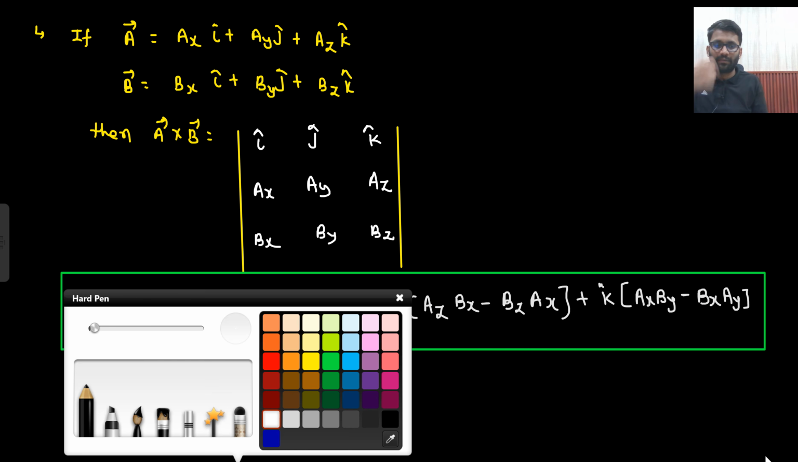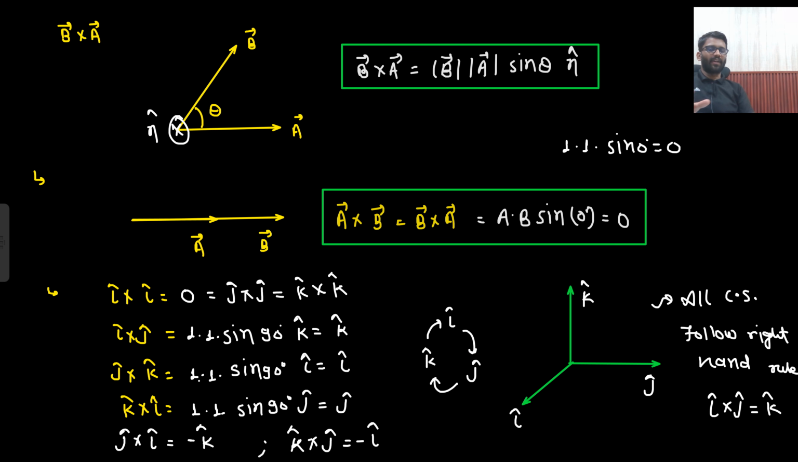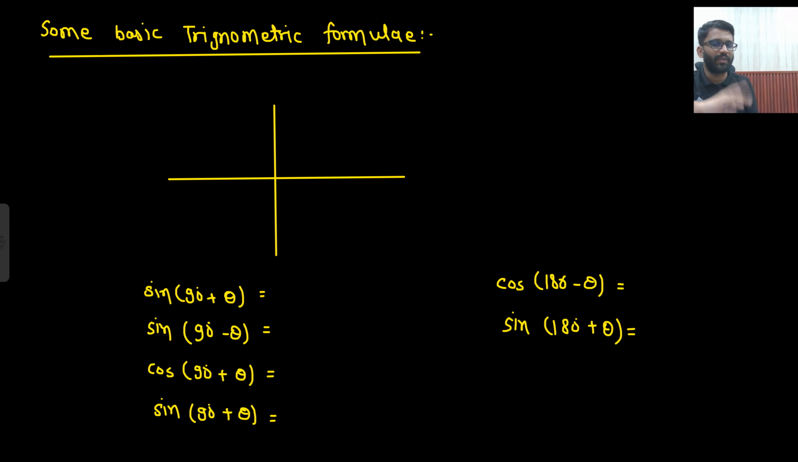Okay. So this is the answer of a cross b. Very easy. So this was about your cross product. We might not be using it so much, but you should have a basic idea. The most important thing here is that all coordinate systems will follow the right hand rule. So the three coordinates you cannot make blindly: i, j, k. I cap cross j cap should give you k cap. There is a certain rule that needs to be followed.